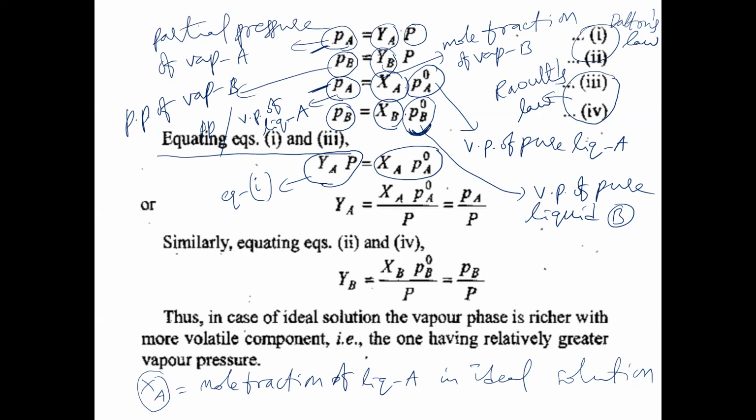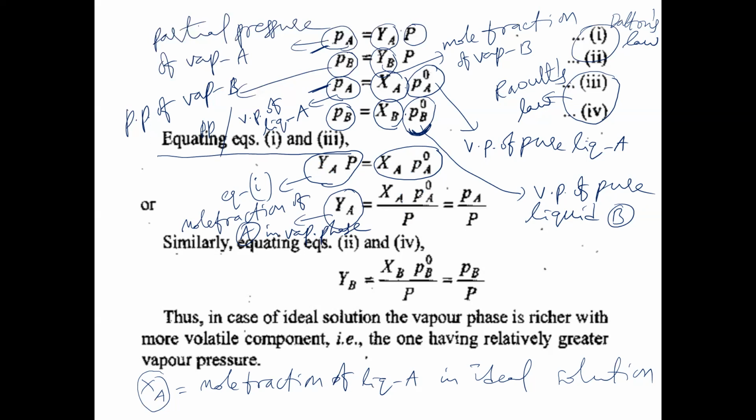Now from this, YA means what here? Mole fraction of A in vapor phase. What is this? Mole fraction of A, in which phase? Vapor phase. In vapor phase, what is the YA formula here? XA PA naught by P total.